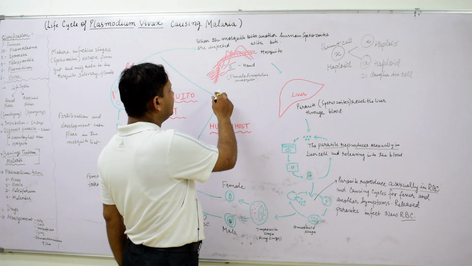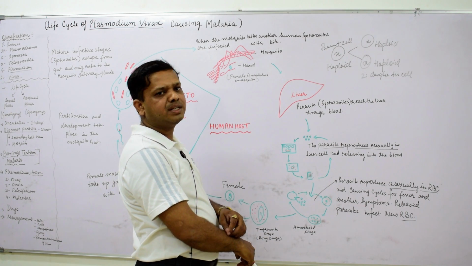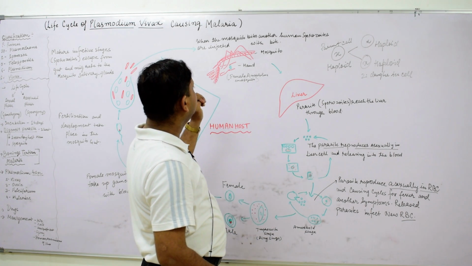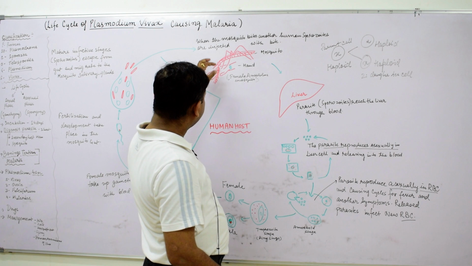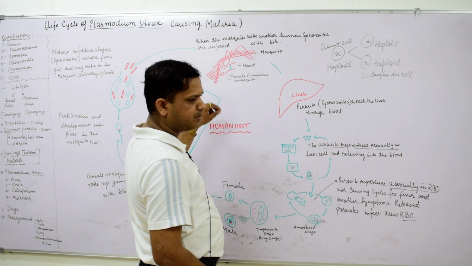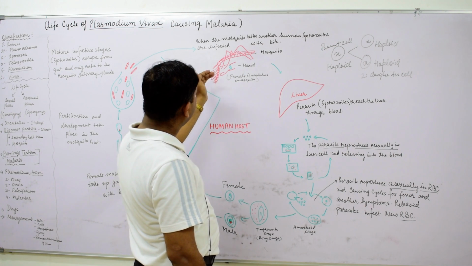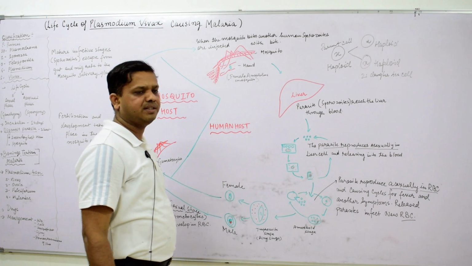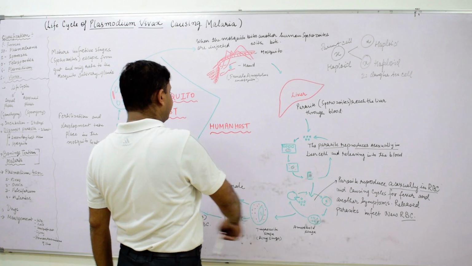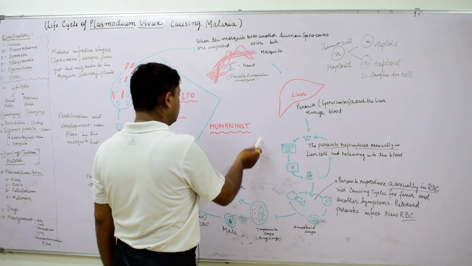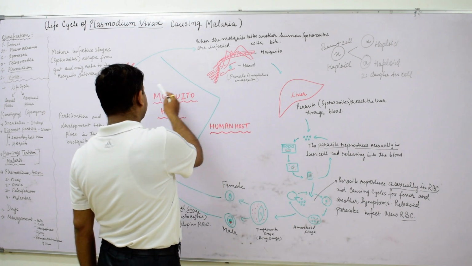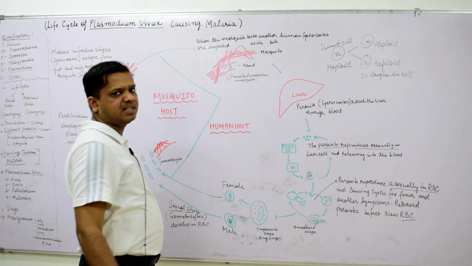By that, blood coagulation does not take place and it can easily drink the blood. So first it throws the antihistamine fluid, and with that the sporozoites enter the human body. So the cycle is divided into two phases: one is the human host and the second host is the mosquito.